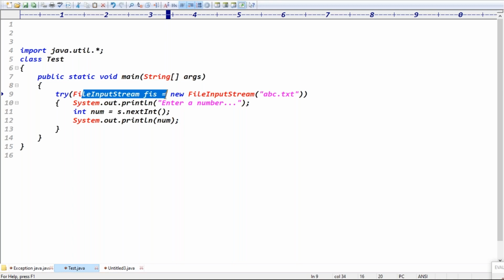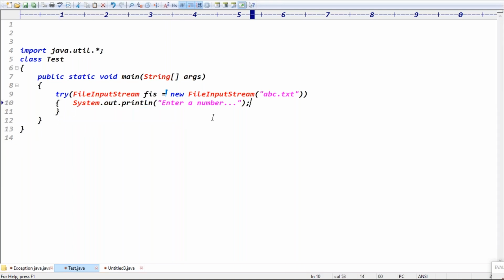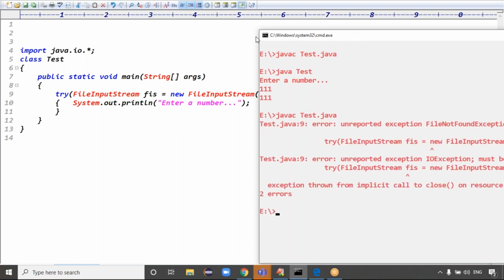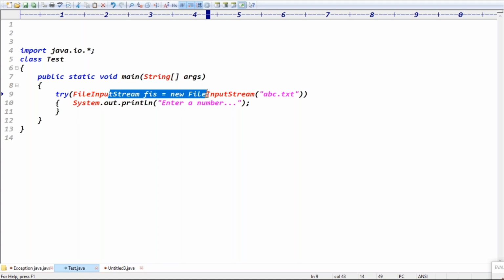unchecked exception. Checked exception. In that case, guys, if the resource is throwing the checked exception, and you compile this application, definitely it's asking, can you please handle the file not found exception. Observe carefully, guys, because the file is not available. If the file is not available, we get the file not found exception. See, guys, file not found exception you have to handle.